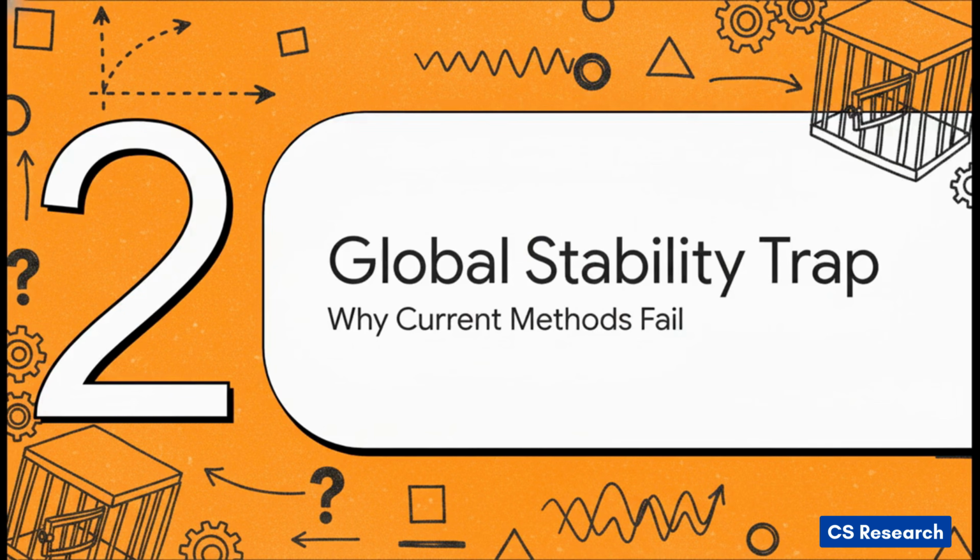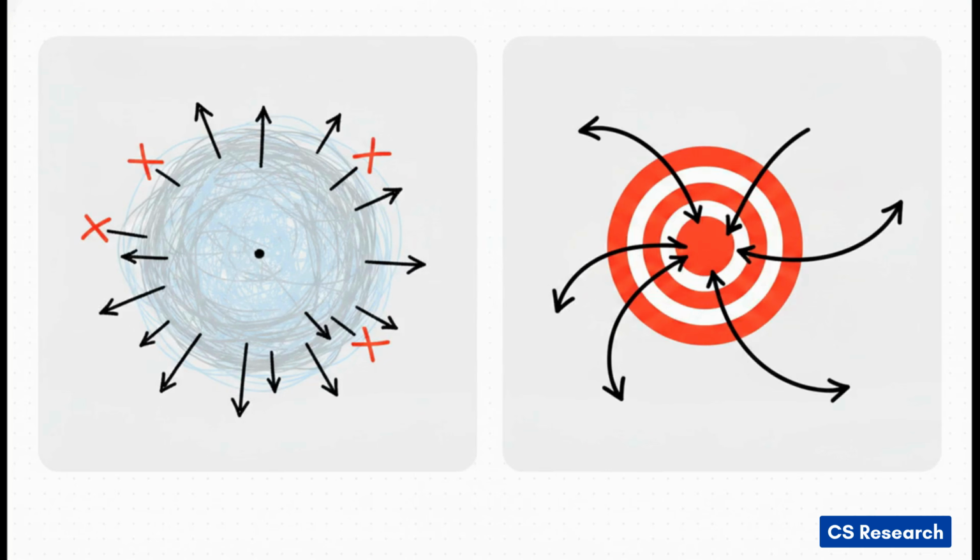Moving right along to Section 2, the global stability trap, why current methods fail. Let's see how this unpredictability builds into a major problem when it comes to the overly conservative nature of how engineers currently evaluate stability. Traditionally, engineers check for mean stability or mean square stability. These are global guarantees. Global stability requires that all initial states converge to zero over time. So here's the crucial point. A system might actually be totally safe for all practical purposes, but it gets falsely flagged as unstable just because some theoretical, frankly impossible initial state mathematically diverges.